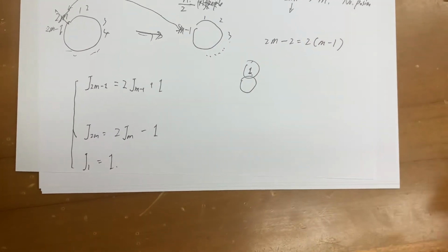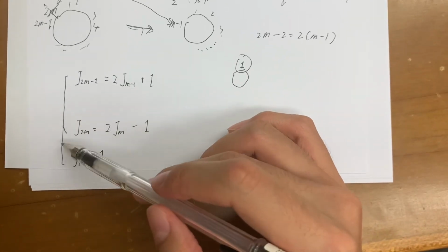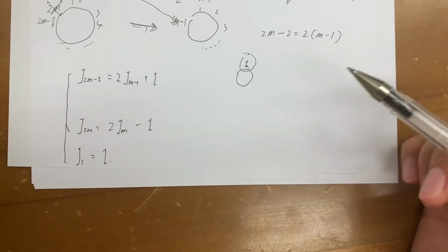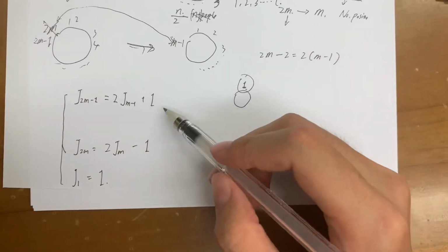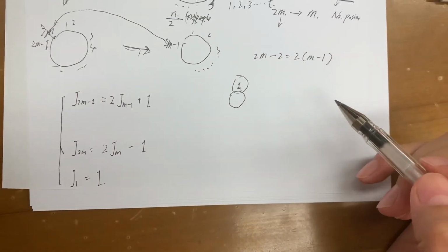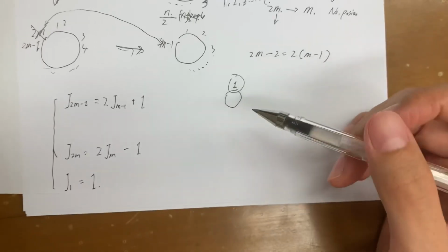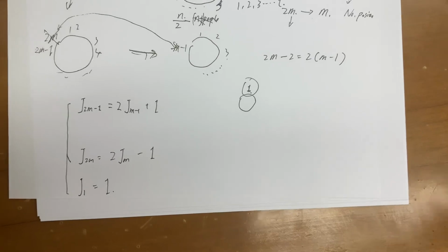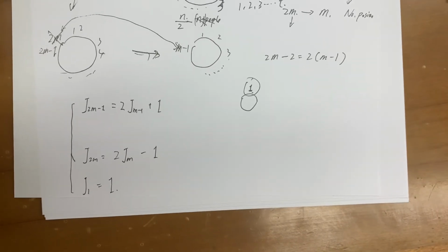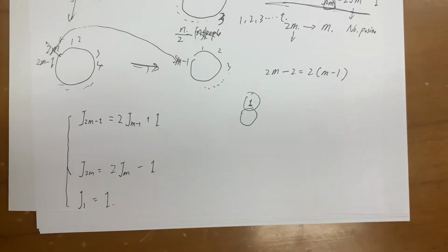And in the next lecture, we are going to find the most generalized expression for the Josephus problem. Because here you see that there is a difference between odd numbers and even numbers, and that should be related to the function we discussed for the repertoire method. So that's all for today's lecture, and see you next time.